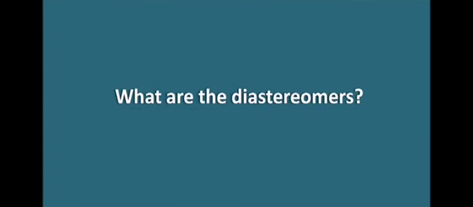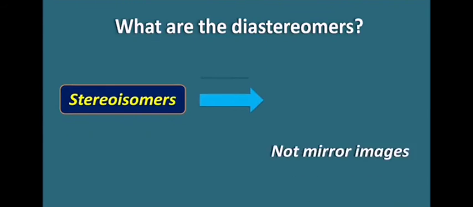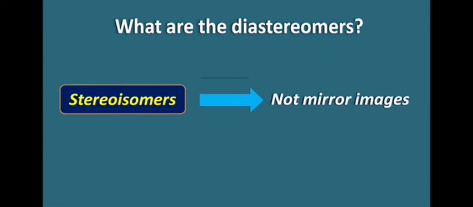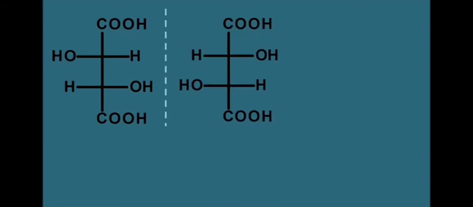Now let us see what diastereomers are. Diastereomers are the stereoisomers which are not mirror images of each other. Enantiomers are mirror images and diastereomers are not mirror images of each other. Let us take one structure like this, and here you can see that it has two asymmetric centers and it does not have any plane of symmetry. So this compound can exist as a pair of enantiomers. If we write its mirror image, the structure will be like this. So these two structures are different because they do not have any plane of symmetry.